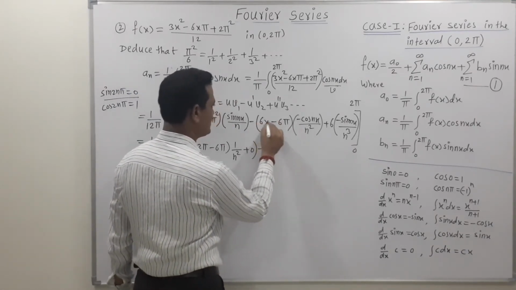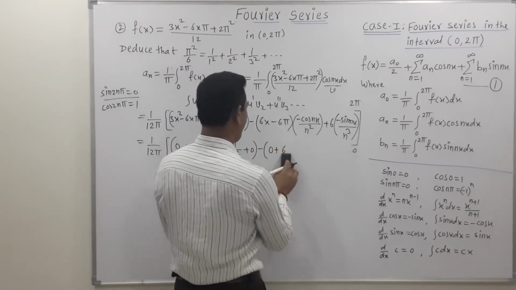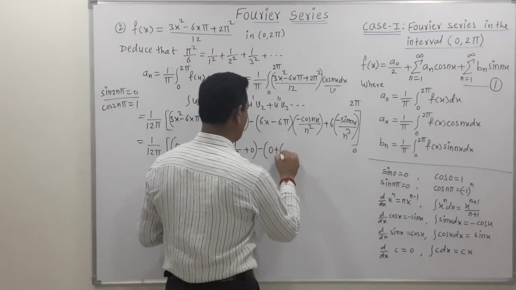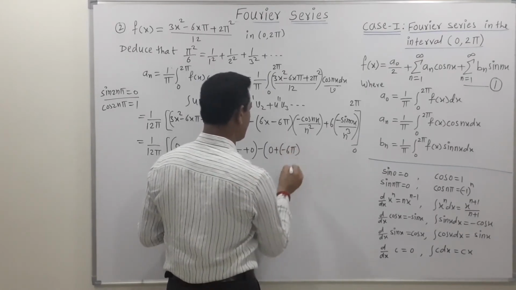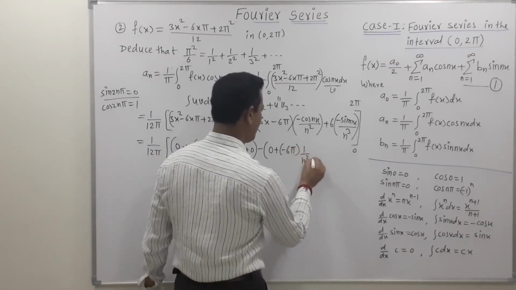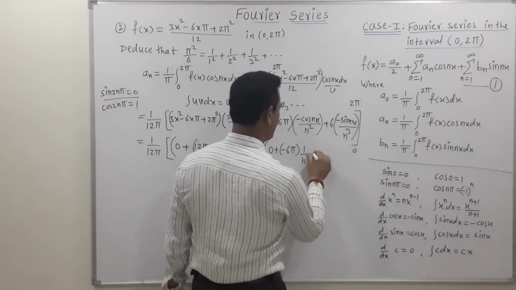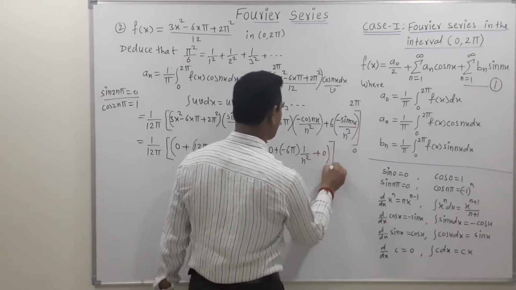If we put x equal to 0, we get 6 minus, so we get minus 6 pi into 1 upon n square, because cos of 0 is 1. Then again this is sine of 0, sine of 0 is 0, so this term is 0.